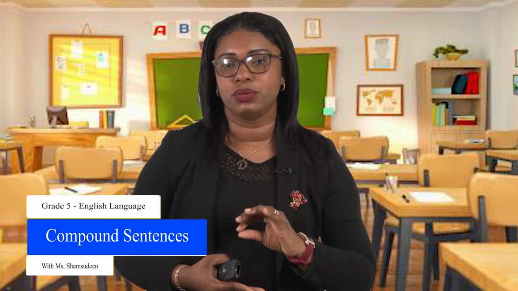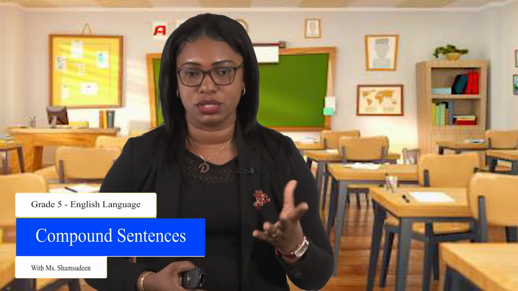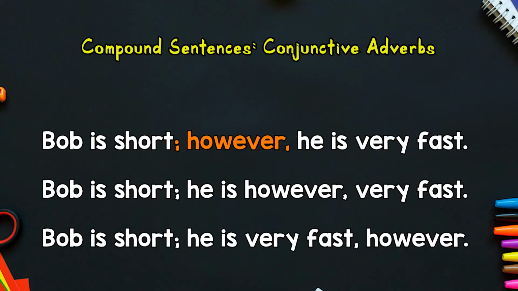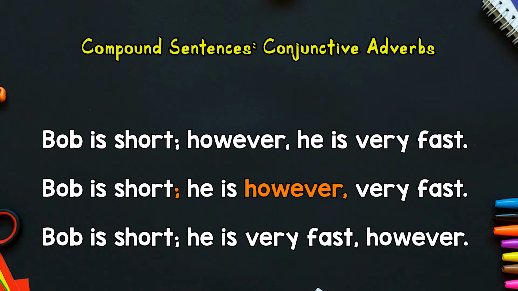So like this, I have however being used in three different positions to show you that. Bob is short; however, he is very fast. Here it is used at the beginning of the second independent clause. Bob is short; he is, however, very fast. In this case, I'm using the adverb in the middle of the second independent clause.